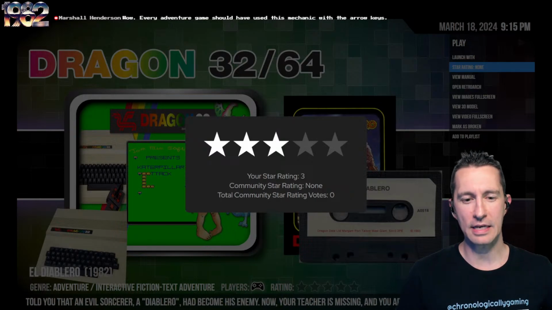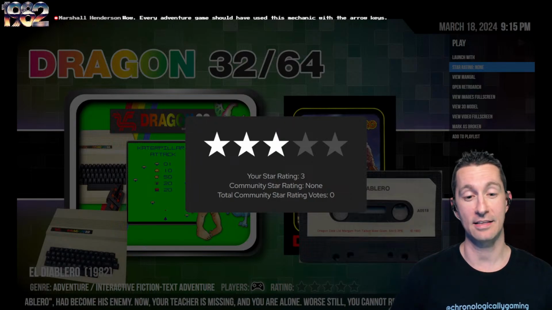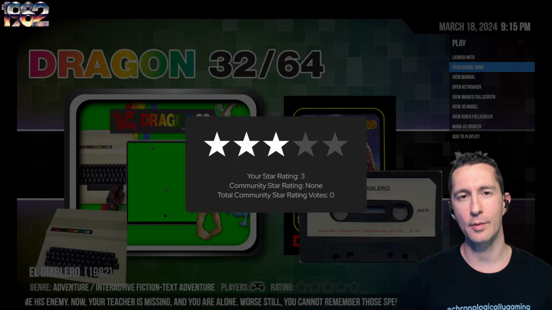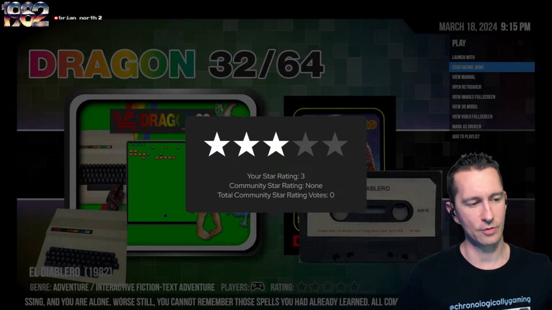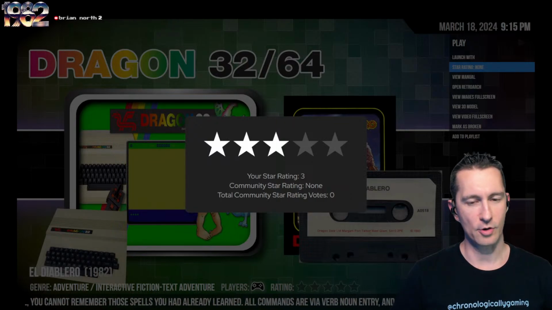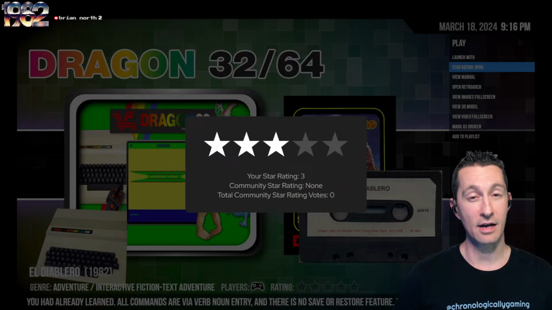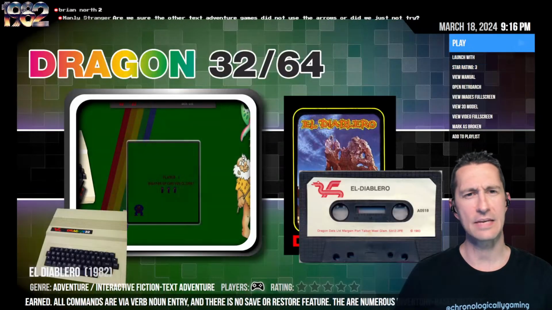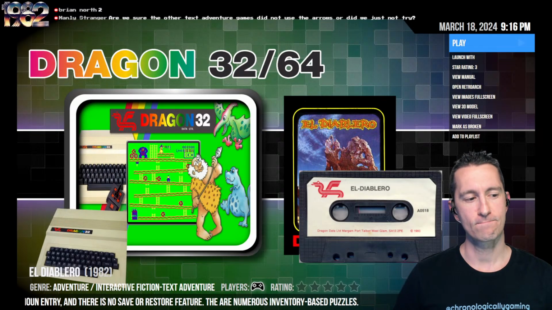I know, right? More games should have used the arrow keys. This is the very first time we've seen it here on the show, playing lots and lots of text adventure games. And it's also available on the CoCo. Dragon 32 was working a little bit better for me, so I showed that one off. So Brian's already thrown out 2 stars of all the games you could play right now on a home computer. I'm actually going to be a little more kind and say this is around average for all the games you could play. Because of that element using the arrow keys, it's given us something new. Not quite 3.5 stars, but still about average.